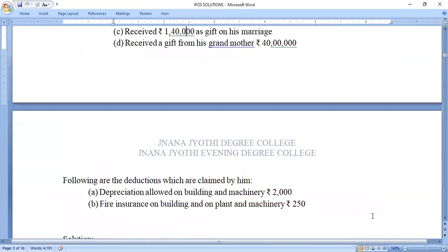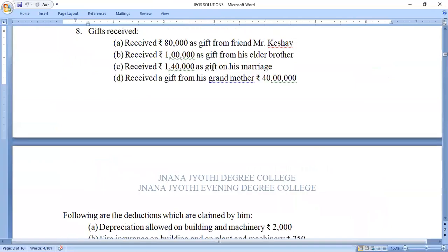Next, we have the gifts. If you observe, four gifts have been received by the assessee. One, a gift of rupees 80,000 from the friend Keshava. Any gift received from a non-relative, either a friend or a cousin, if it is more than 50,000, the entire amount is taxable. If it is less than 50,000, then the amount is fully exempted from tax.